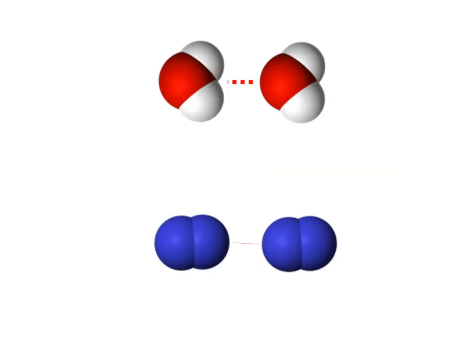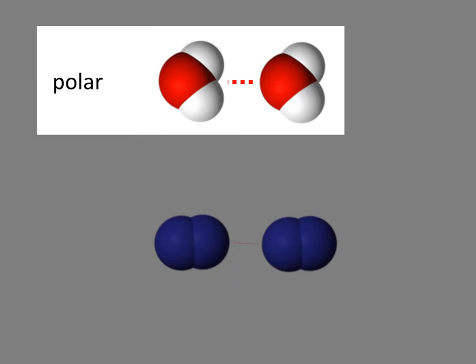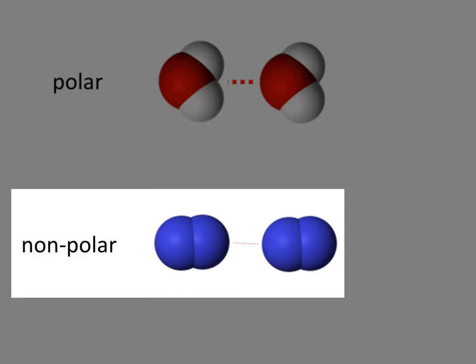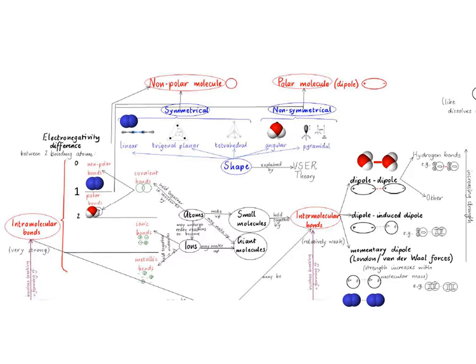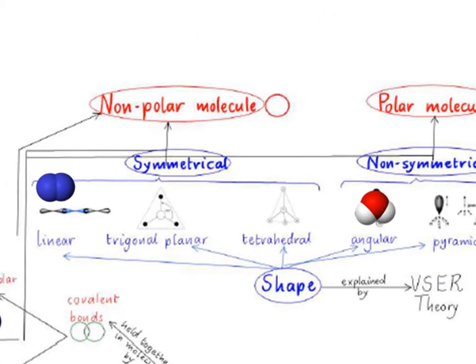Some molecules, like water, have a permanently uneven distribution of charge. We call such molecules polar. Other molecules like nitrogen do not have this permanent uneven distribution of charge. We call such molecules nonpolar. Previously, we studied the factors which affect whether a molecule of a particular type is polar or nonpolar. We looked at the influence of electronegativity difference and molecule shape.